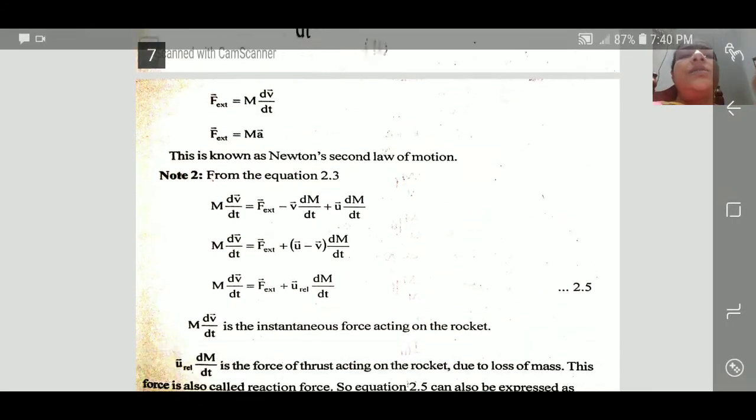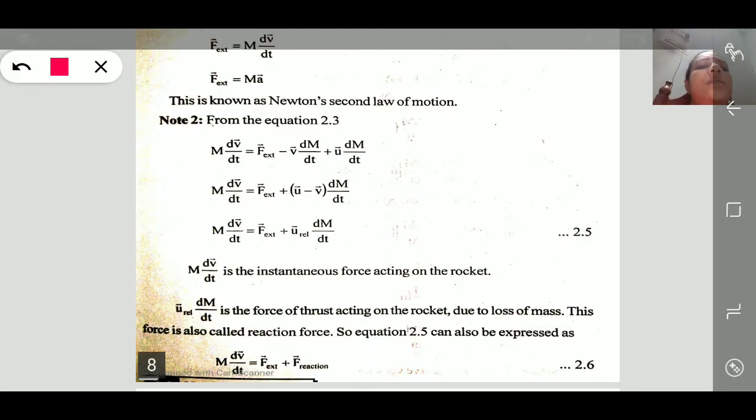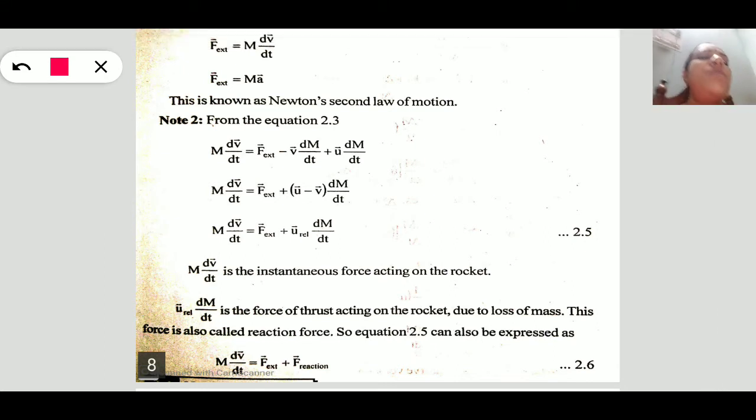So this is Newton's second law from that variable mass system. Next, another form of this equation in terms of relative velocity, let us see. By the above equation we can write this m dv by dt as F external minus v dm by dt plus u dm by dt.